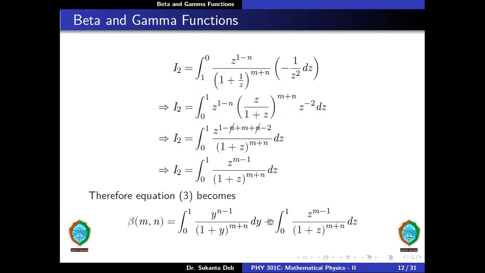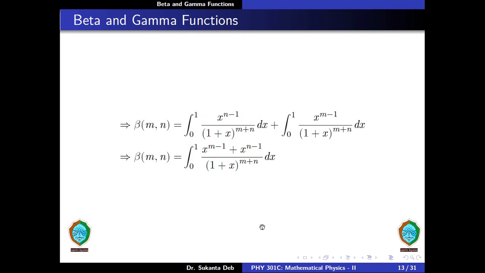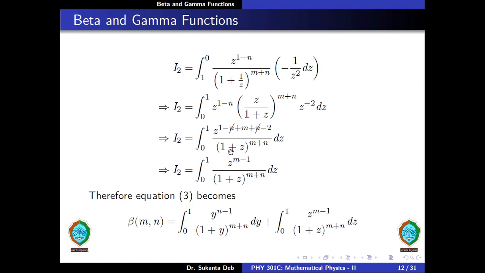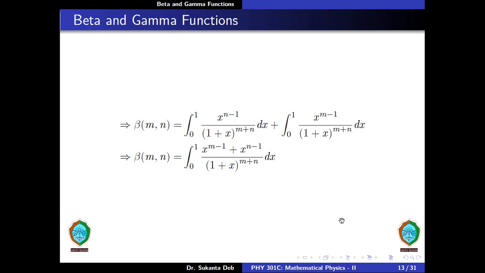Because here y and z are dummy indices and can be replaced with any index, we have replaced y and z with the index x. So beta of m comma n is equal to integration from 0 to 1 x to the power m minus 1 plus x to the power n minus 1 divided by 1 plus x to the power m plus n dx.